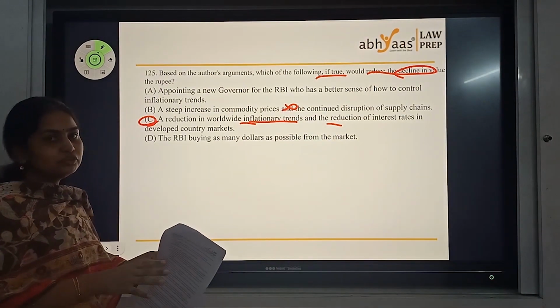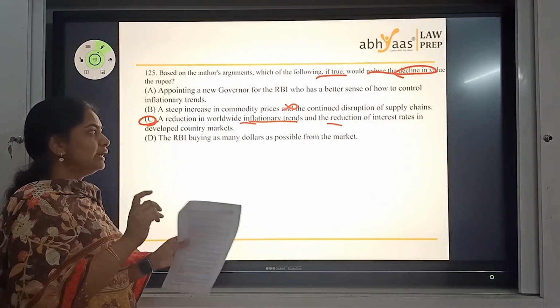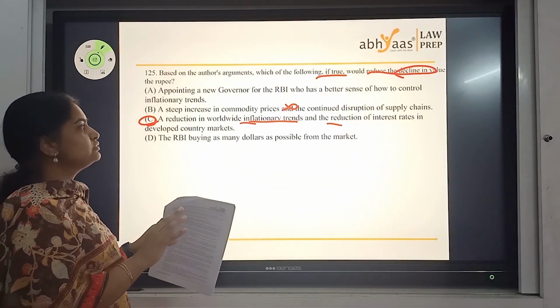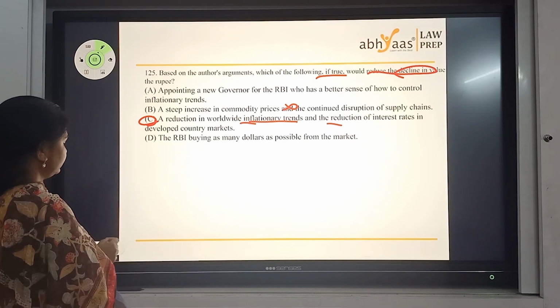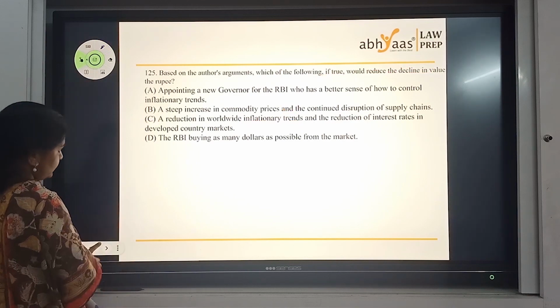That means the value of the rupee increases. One thing students have to be careful with: price and value, these terms. Just be a little careful about the way the adjectives are given around them, so that you're not unnecessarily confused. Okay? Let's see the next question.